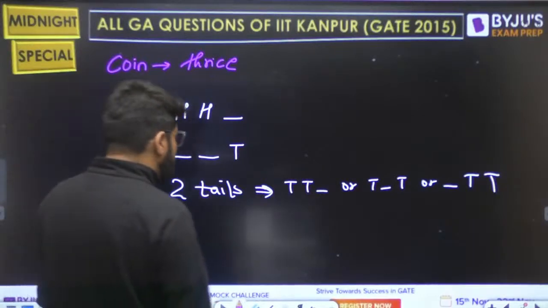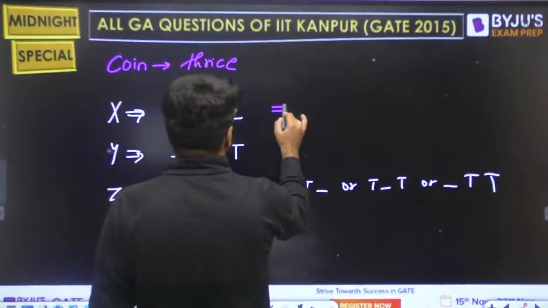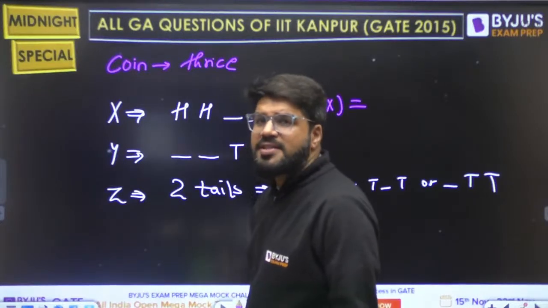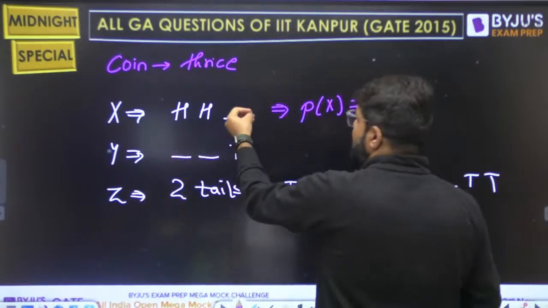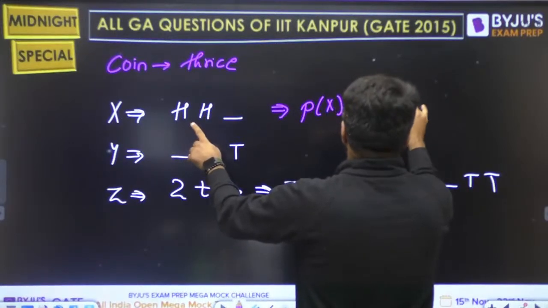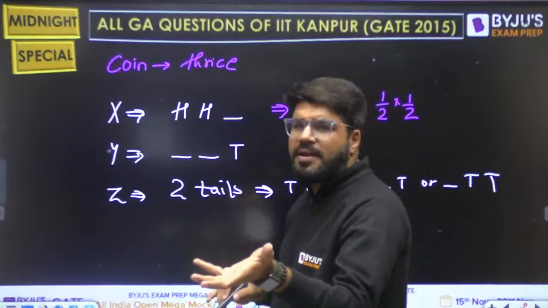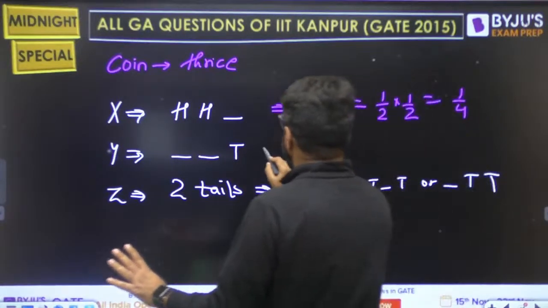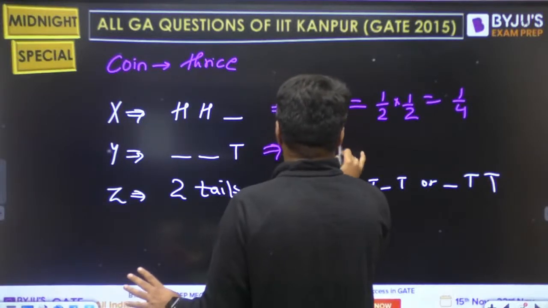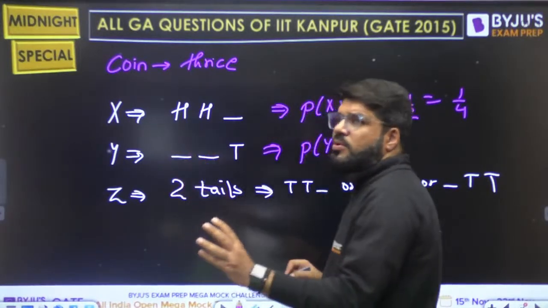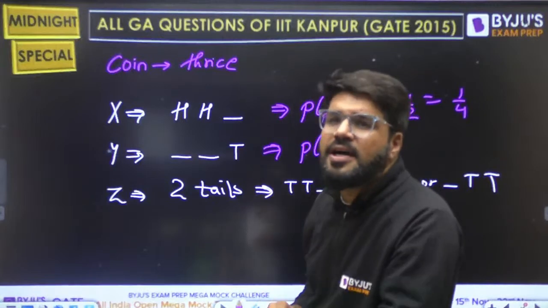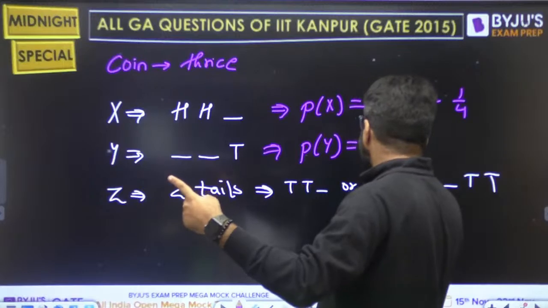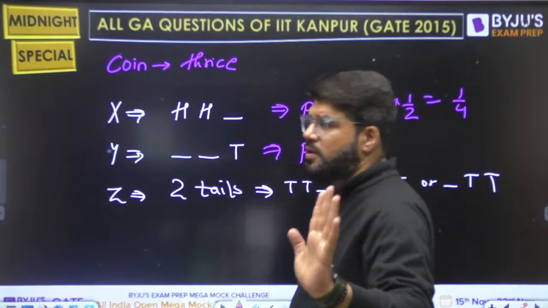Now what are their individual probabilities? What is the probability of X? First and second head, third can be anything. First head is 1/2, second head is 1/2, third can be either head or tail, so we do not take any probability for the third. So this is 1/4. What about the probability of the event Y? First can be anything, second can be anything. What do you want in Y? Tail in the third. The probability of a tail is 1/2.